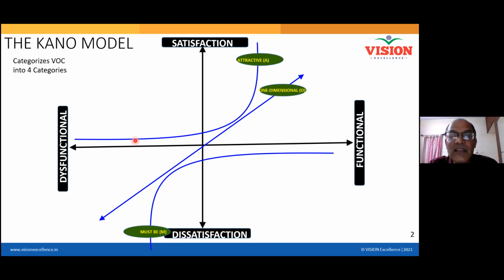So many things we were never expecting, but they were there in the product, which was really attractive to us. So this is another feature, called attractive feature.